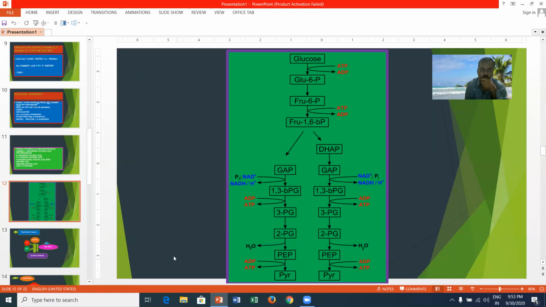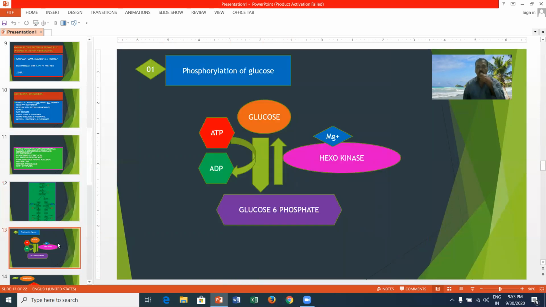This is the overall reactions of glycolysis. You can see the glycolysis in a phase-wise manner. The first and foremost reaction is phosphorylation. Phosphorylation means the adding of a phosphate molecule to glucose. Here glucose is tagged with inorganic phosphate.